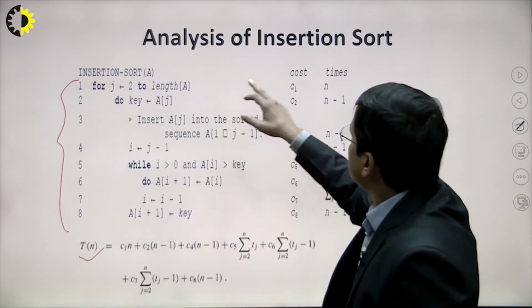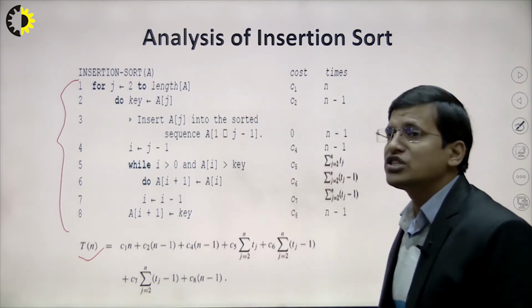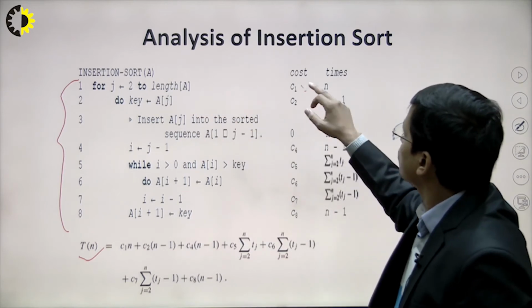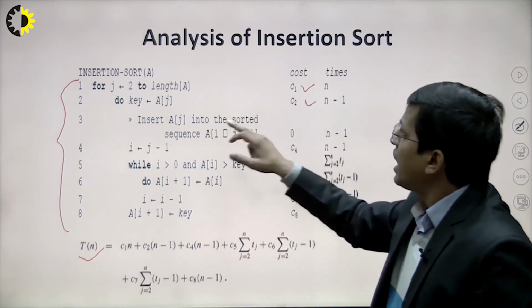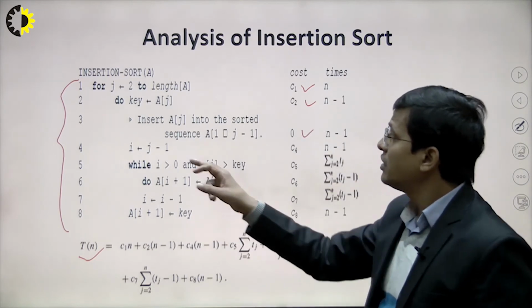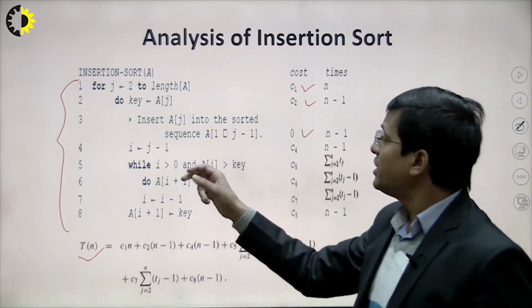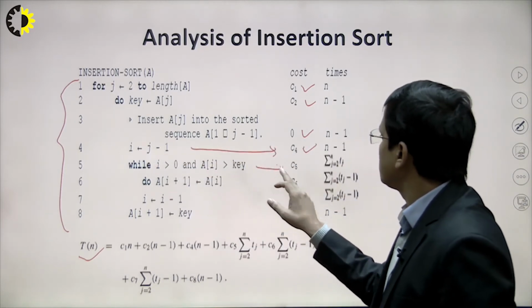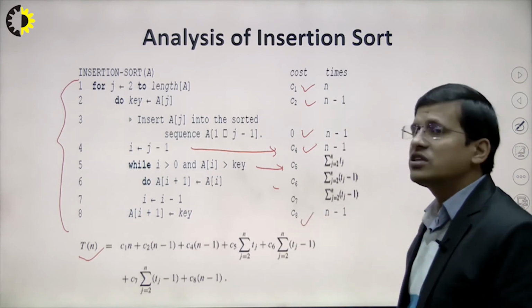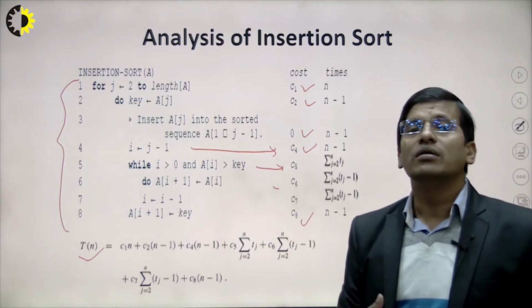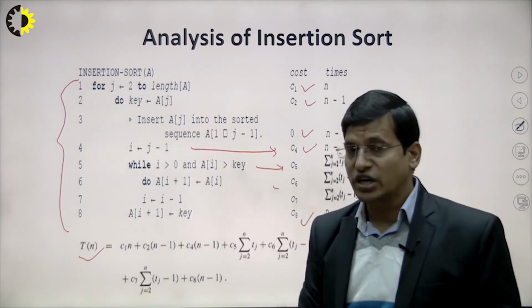So each statement represents a cost. The first statement contains the cost C1, the second C2, and this one is a comment, so its cost is 0, it will not be executed or stored in memory. Similarly the costs of the statements are C3, C4, C5, C6 and up to C8. These are the costs for storing those particular statements in memory.